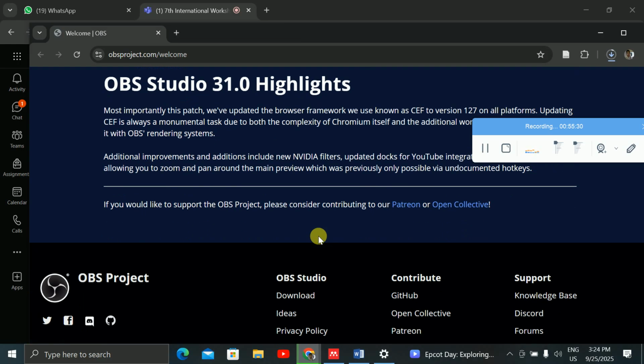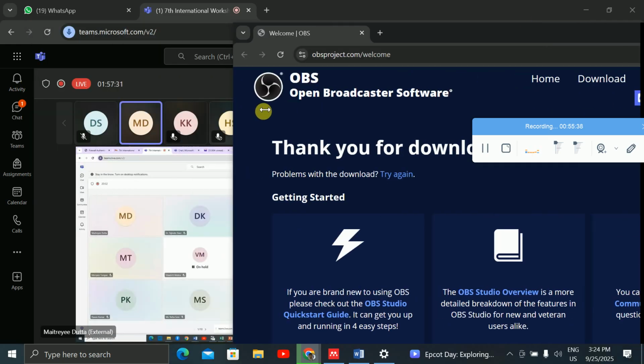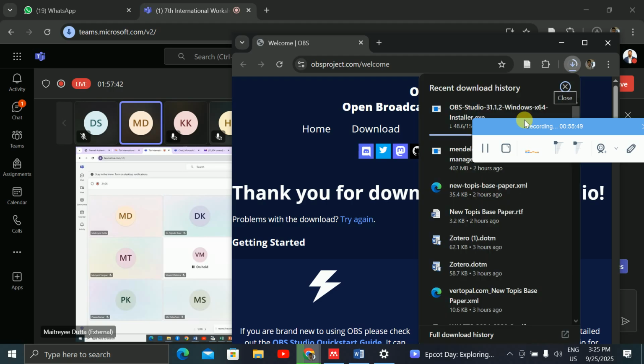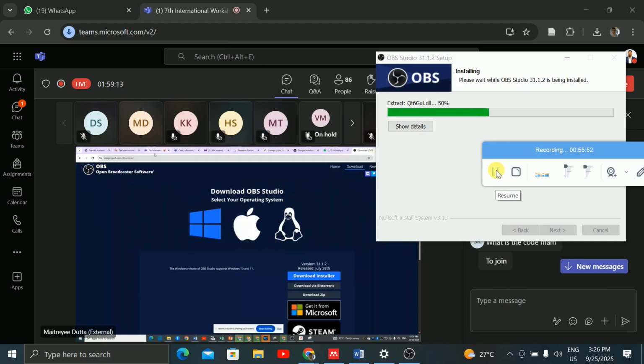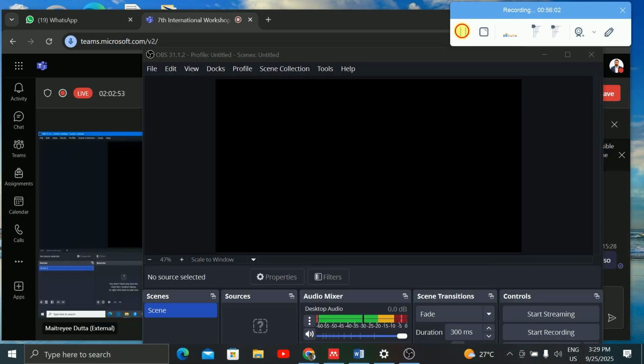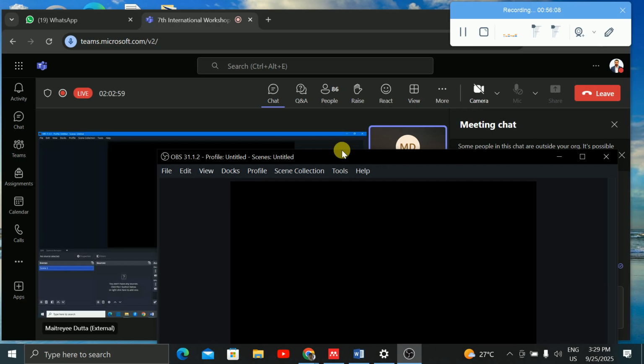Yes, it is OBS Studio. You can just go to Google and search "download OBS Studio". If you click on download installer, then automatically it will be downloaded. For example, I have downloaded this executable file. Right? I suppose that whoever has done it, you have got this screen.